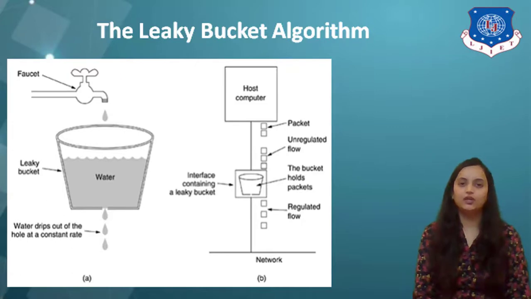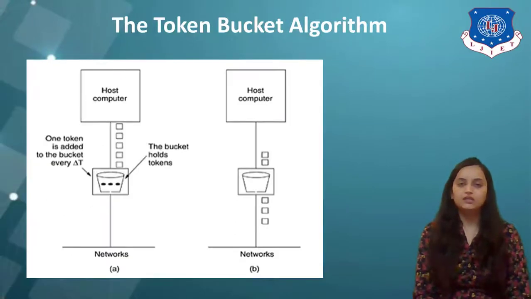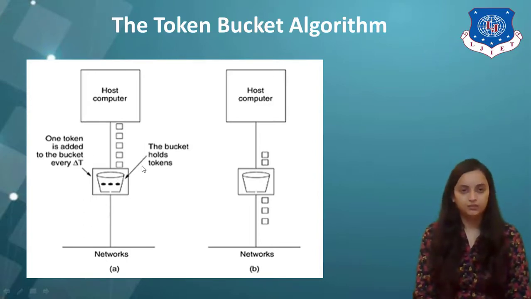Now, the next algorithm is the token bucket algorithm. That is somewhat different from the leaky bucket algorithm. As you can see over here, there are another two figures. Figure A indicates the algorithm in terms of the bucket that holds the tokens, and in figure B, the implied network logic applied to the existing network.